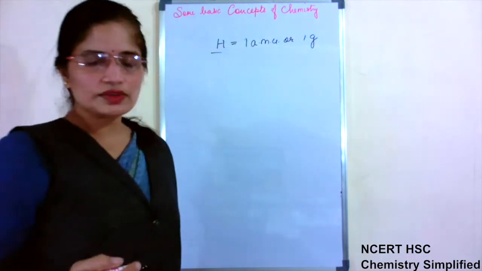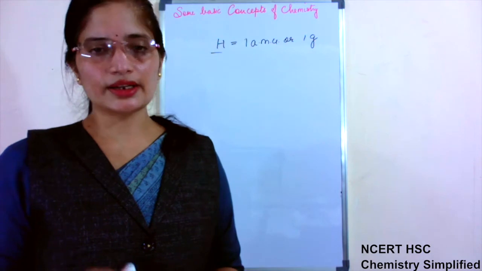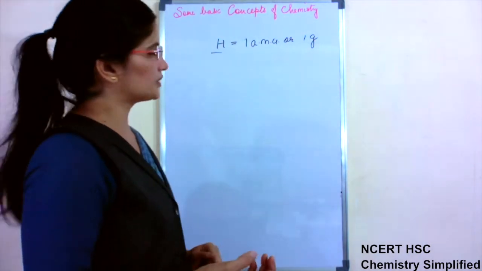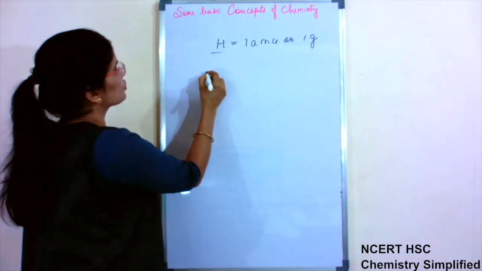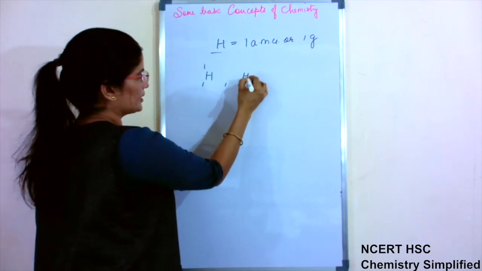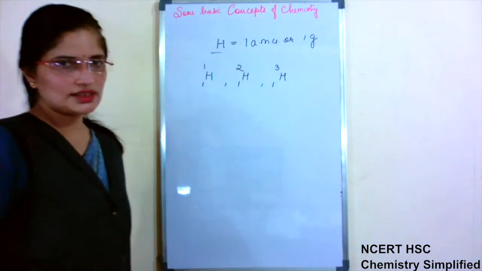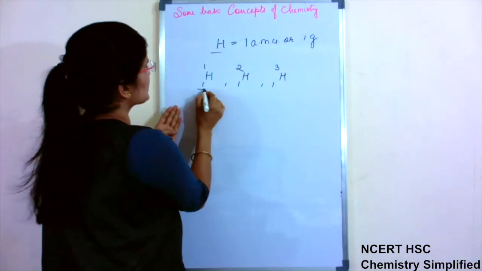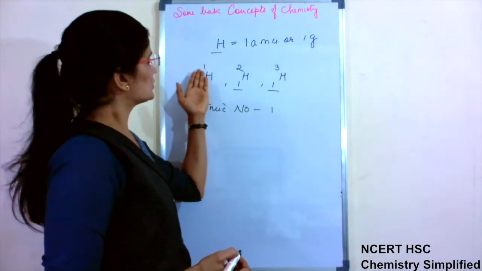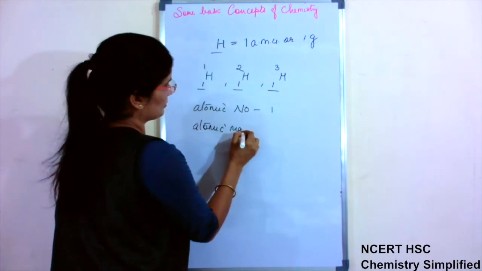I told you that this was the concept when isotopes were not known, that we did not know isotopes also exist. But when isotopes came into existence, once again we will talk about isotopes. For example, isotopes of hydrogen are 1H1, 1H2 and 1H3. These are three isotopes. Now their atomic number is written as 1, and this is atomic mass. So atomic mass.